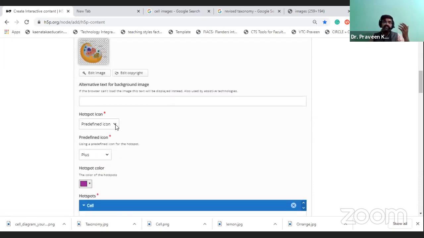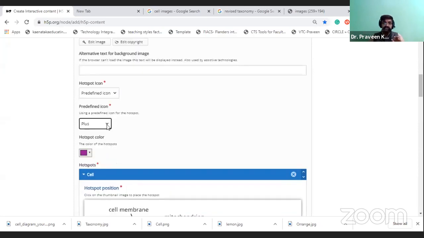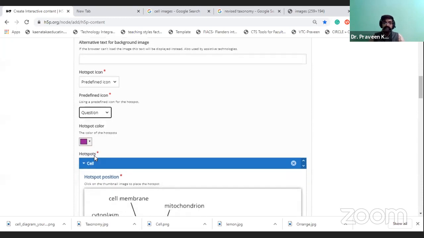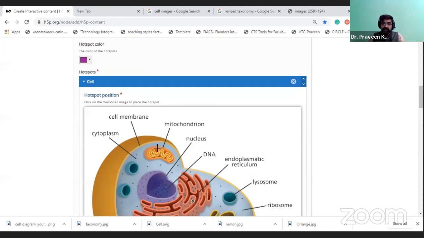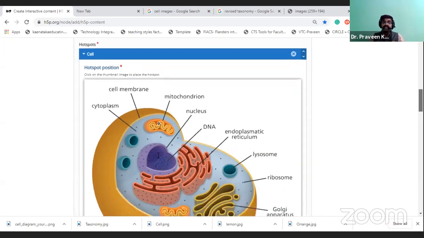Then it is asking for the hotspot icon, the predefined icon. So it will take it as it is. Then in which type of icon should be visible on the image. So here there are so many options. I will select the question. So the question mark will be there. So where it should be, here I will put the cursor. See, observe, there is a dotted point. There is a dotted point. Okay, so the dotted point visible is what type of information that is.